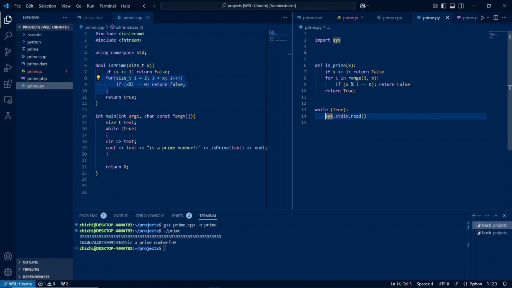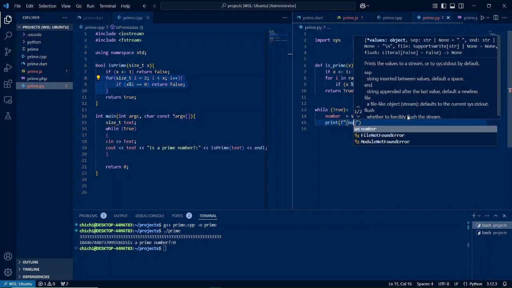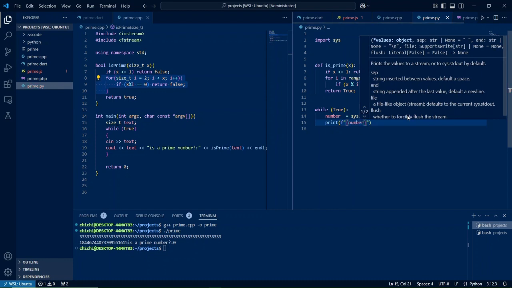This will read everything that the user has typed. We call it number. Having read from the user, we are going to echo the result back. So we use print with a format string, and we simply say the number that the user has typed. Essentially, just like in the previous programs, I'm doing the same thing.